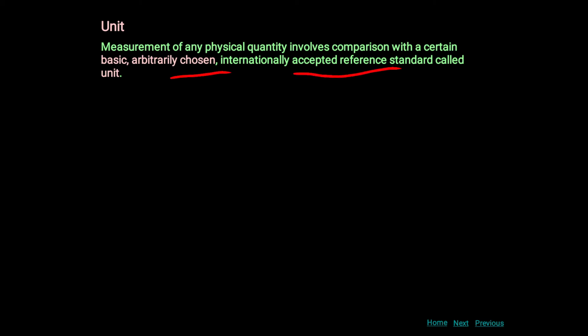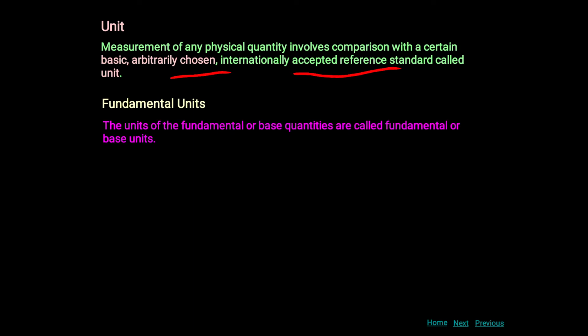Okay. Then unit. How to define the unit, or what is the need of a unit? Measurement of any physical quantity involves comparison with a certain basic, arbitrarily chosen, internationally accepted reference standard called a unit. Now what is the fundamental unit? The units of the fundamental or base quantities are called fundamental or base units.